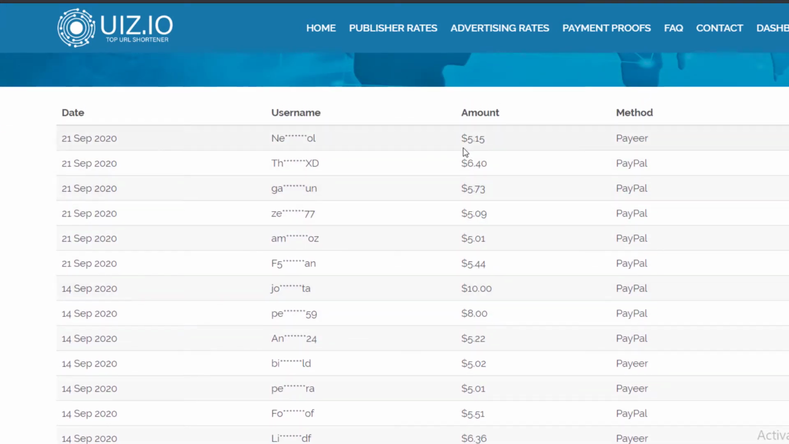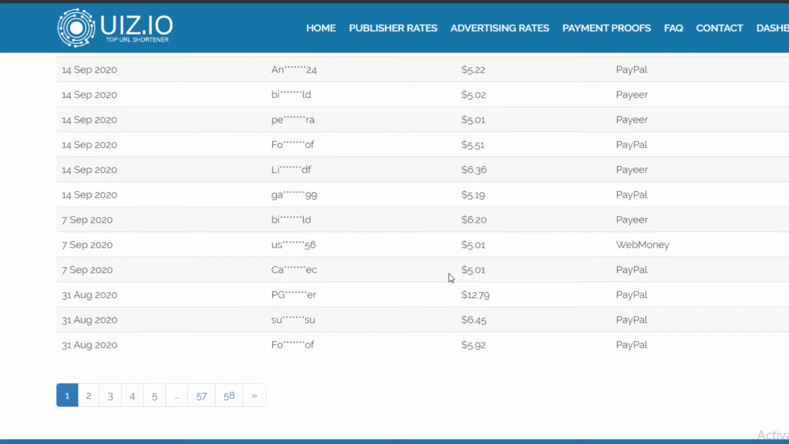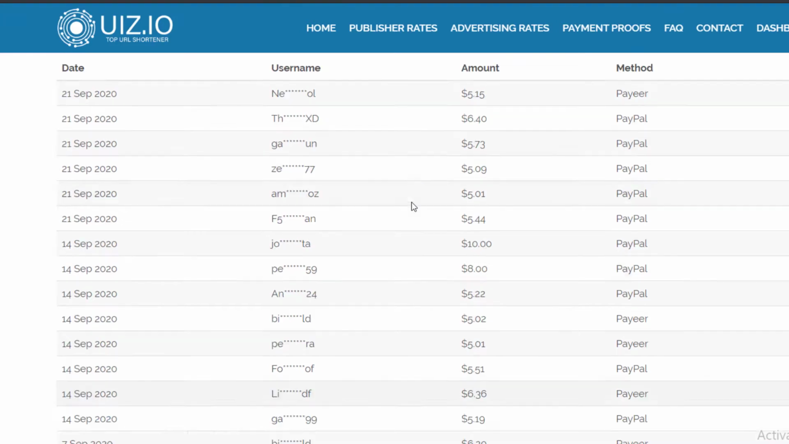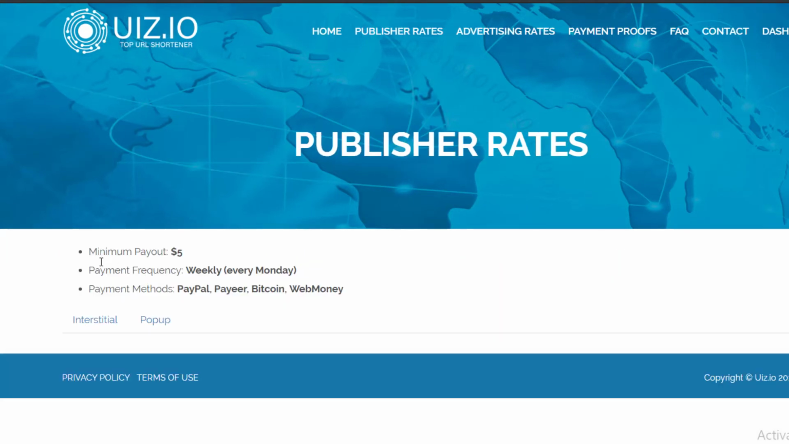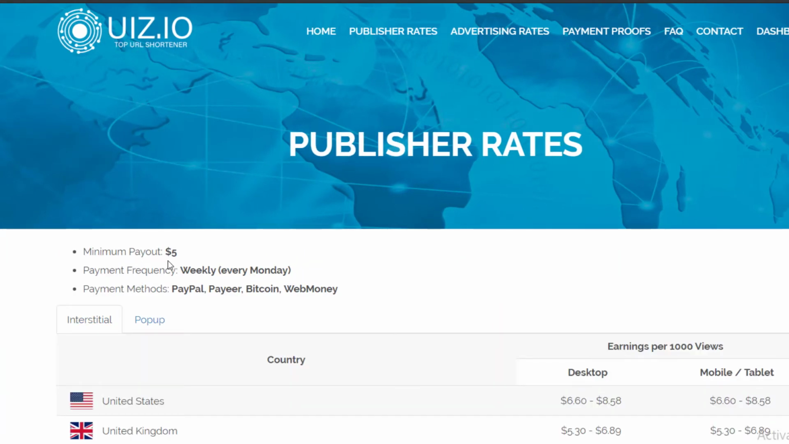For example, this person is hiding the name, but most of these payments are from today, and some of them are from the 14th of September. You can see people are getting paid, and there's so much. You can scroll down, and here are the rates for each country. You can see the minimum payout is $5. They pay weekly, every Monday, and payments are through PayPal and all of that.